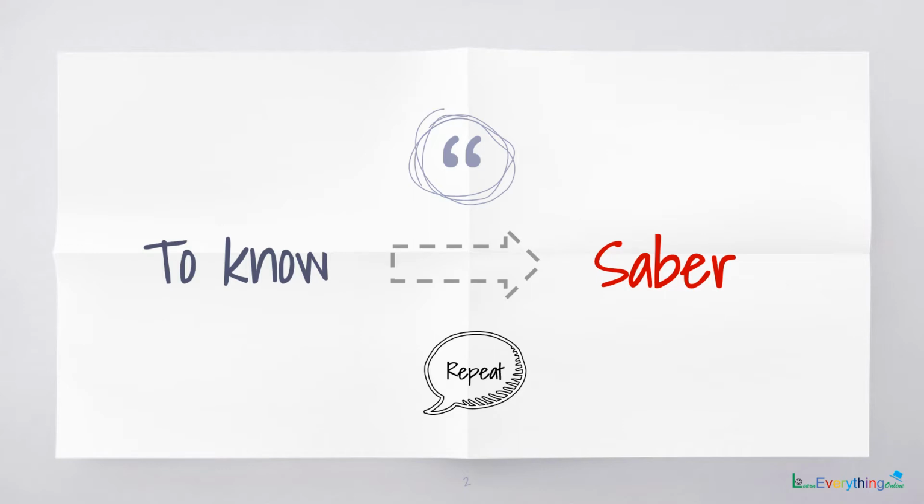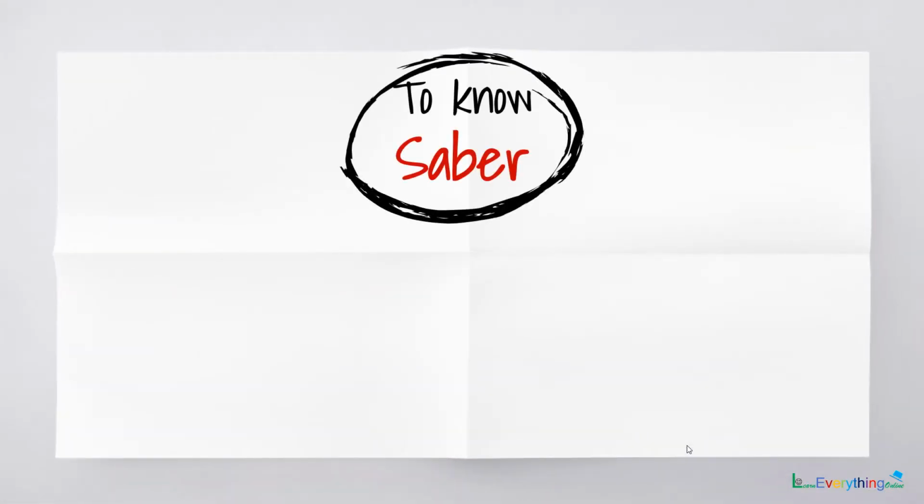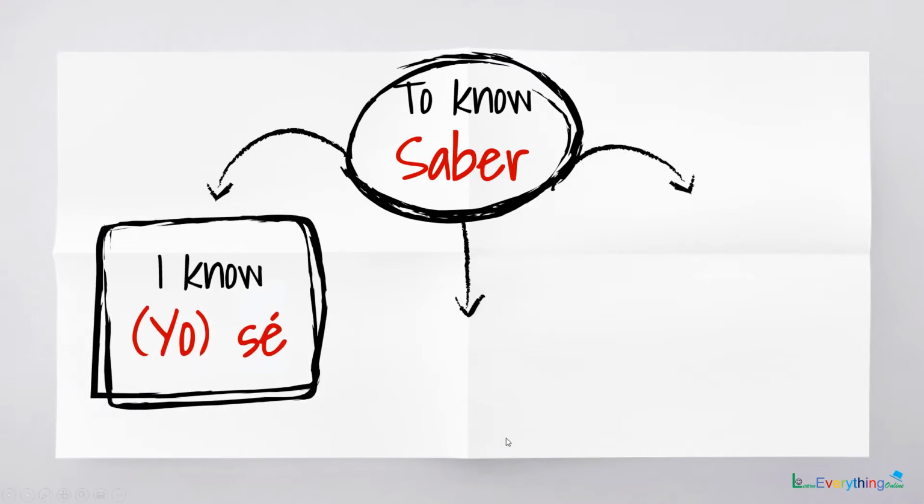Like I said, this to know is the infinitive form of the verb. Now this infinitive form has 3 other forms. The first is the first person form, indicating ourselves. So I know is yo sé.